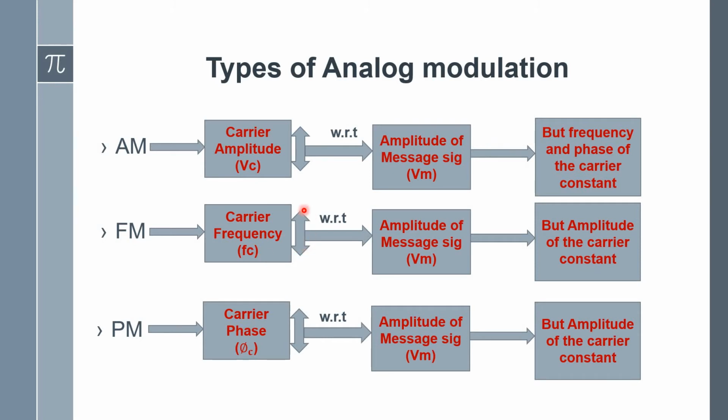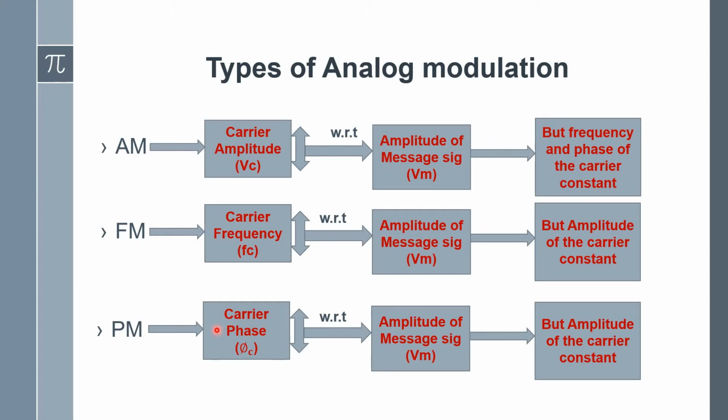You may increase or decrease it with respect to the instantaneous amplitude of the message signal VM. Based on that amplitude variation, the frequency variation will be present. While performing frequency modulation, the amplitude of the carrier is constant.